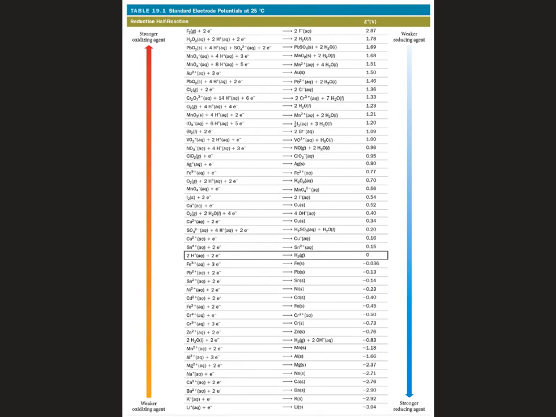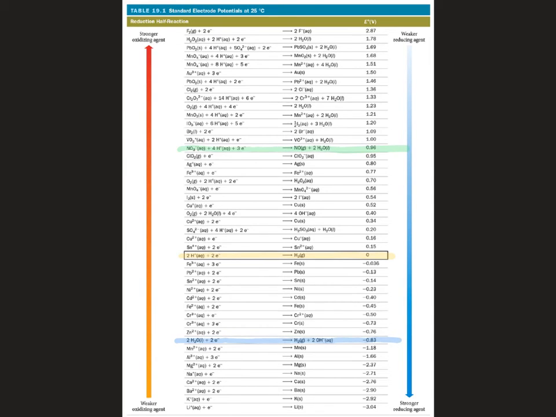So here is a table of standard reduction potentials borrowed from our book. And just as landmarks, here is the standard reduction potential for water, minus 0.83. Here is hydrogen right in the middle at 0, and here is our nitrate nitric acid line.